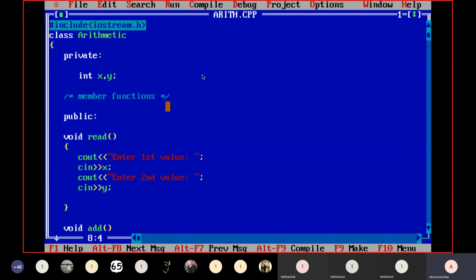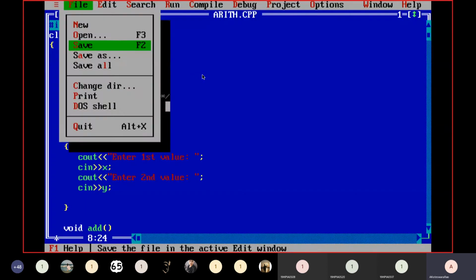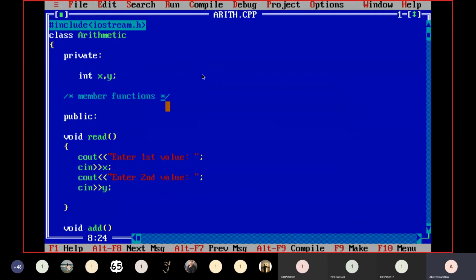Member functions. Fine. Is it clear? Respond. If you have any doubt, ask me now.